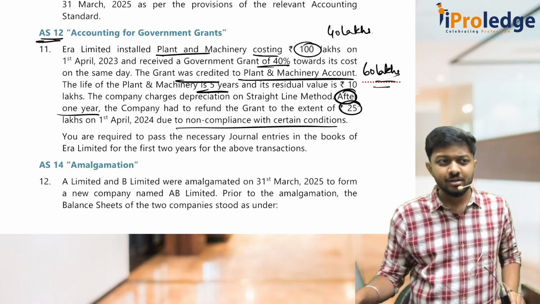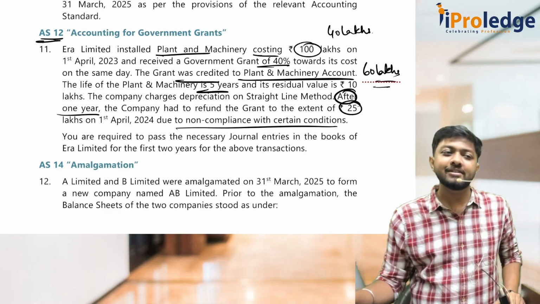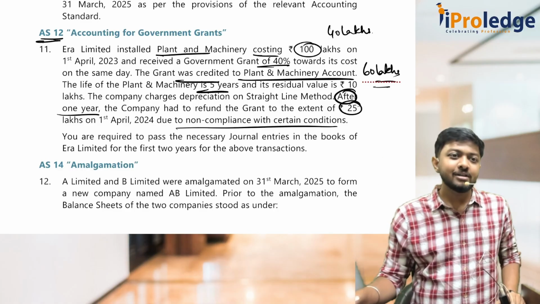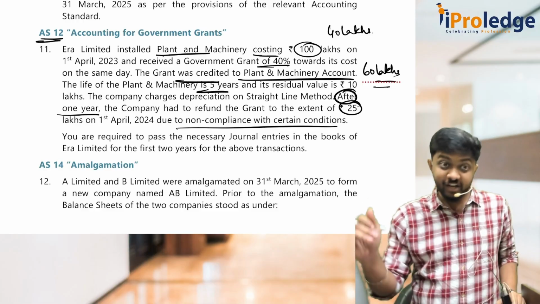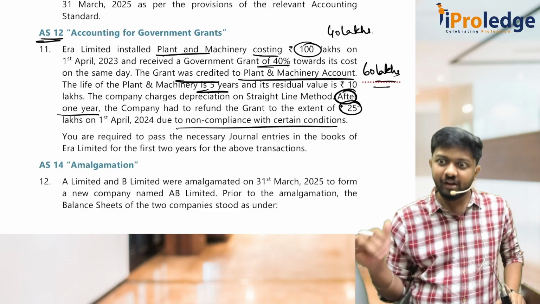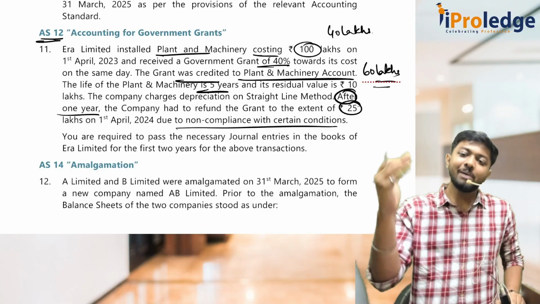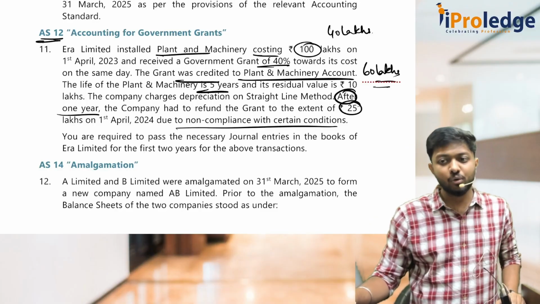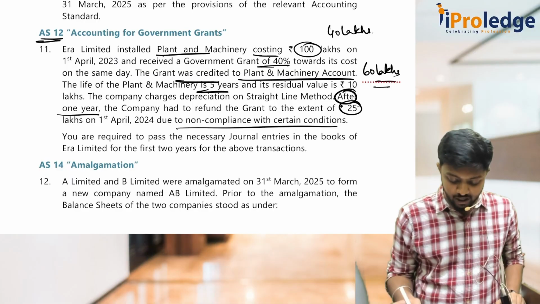Very simple, no? What did you do when you received the grant? You reduced the cost of the asset. Right? That is, you would have credited the plant and machinery account. Now when you are refunding, what will you do? Debit the plant and machinery account. That's all, very simple accounting. Okay? So let's see how the accounting goes.